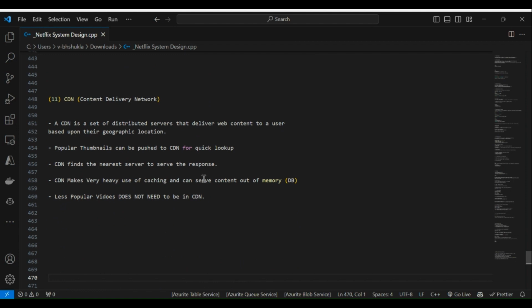A content delivery network is a set of distributed servers that deliver web content to the user based on their geographical location. So popular thumbnails can be pushed to the CDN for quick lookup. The CDN finds the nearest server to respond, and CDN makes very heavy use of caching. This CDN and caching, I can say, are dependent on each other and can serve content out of memory, and less popular videos do not need to be in the CDN.